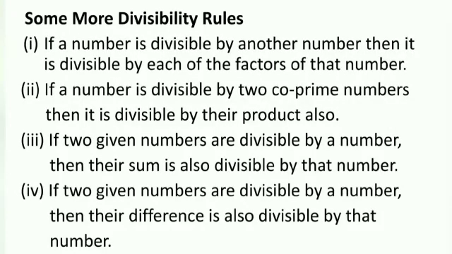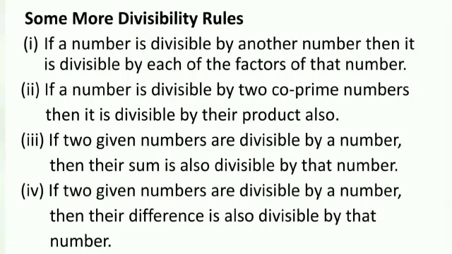Some more divisibility rules. Now can you give a factor of 18? It is 9. Now a factor of 9 is 3, and 3 is a factor of 18. So if a number is divisible by another number, then it is divisible by each of the factors of that number.